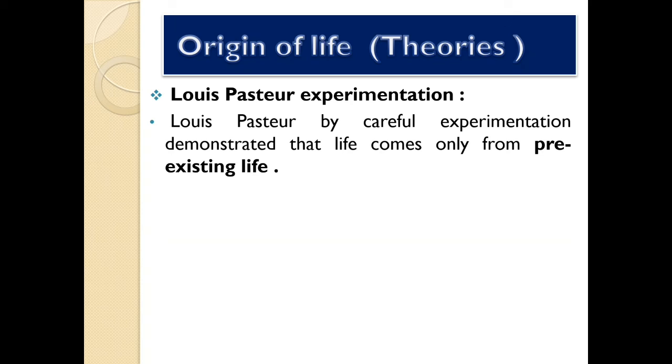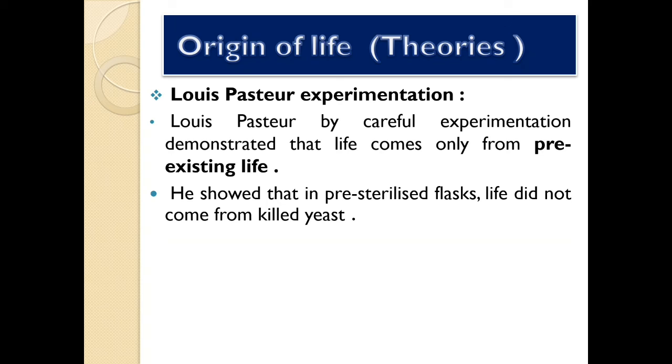My dear students, he showed that if a life is already there, then from that we can form another life. Another life is possible only if a pre-existing life is there. Now let us see how he did his experiment.